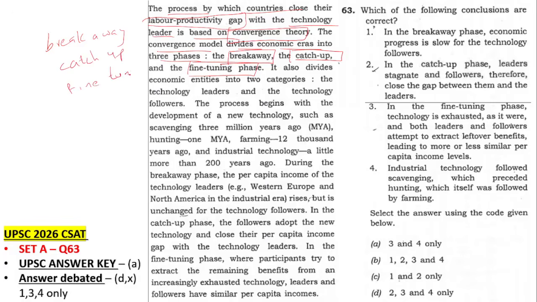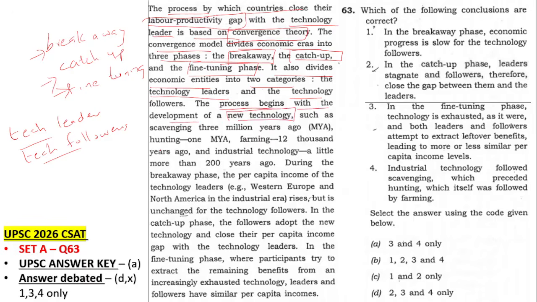This is what you should do in the exam hall also. I'm teaching you how to read a passage and solve it in one reading itself. Many people keep getting stuck when they see technical terms. It also divides economic entities into 2 categories: technology leader and technology follower. There are some who are technology leaders, like USA and Europe, and followers are the other countries including India. So the process begins with the development of a new technology, such as